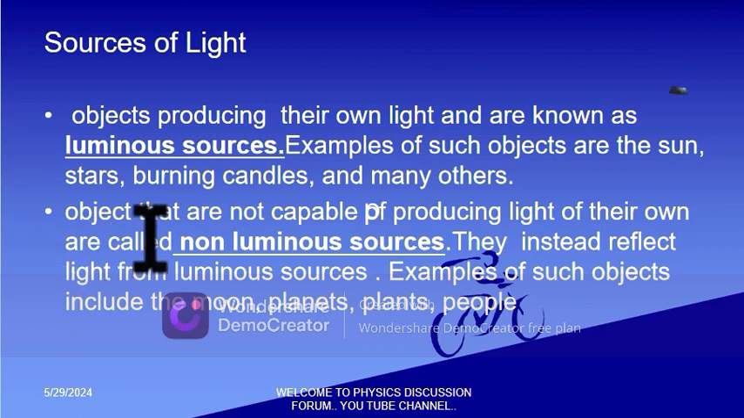We have also objects that are not capable of producing their own light, but instead reflect light from the sun. These are non-luminous sources, for example, the moon, the planets, the plants, and people, that is you and me. We are not able to produce our own light, but we are the ones to recognize that other sources are able to produce their own light.